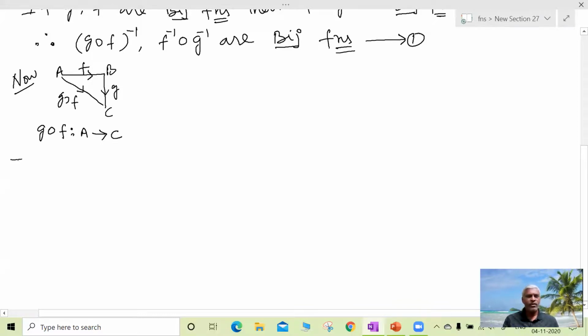So this implies its inverse (g circle f) inverse is a function from C to A.